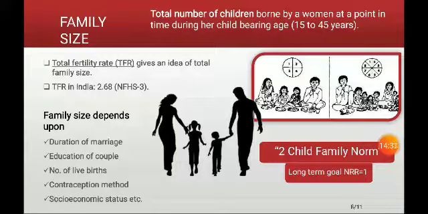Then TFR in India, according to NFHS 3 data. What is NFHS? National Family Health Survey. The last one was NFHS 4 data. This data is NFHS 3 data, where we have seen that the total fertility rate is 2.68. According to NFHS 4 data, released in 2017, the total fertility rate was found to be 2.2, which shows that the total fertility rate is decreasing in India.